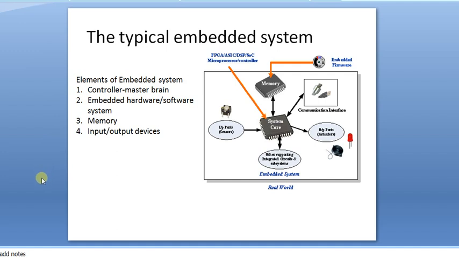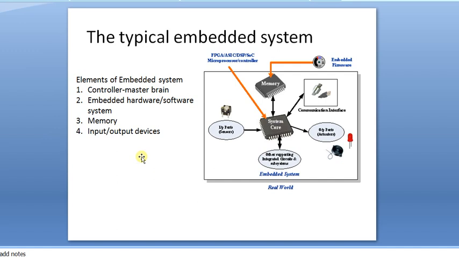Now the next one is the embedded hardware or software system. Especially this is used for sending control signals from the input devices to the output devices. The embedded hardware or software design is designed to regulate a physical variable or to manipulate the state of some devices by sending some control signals.